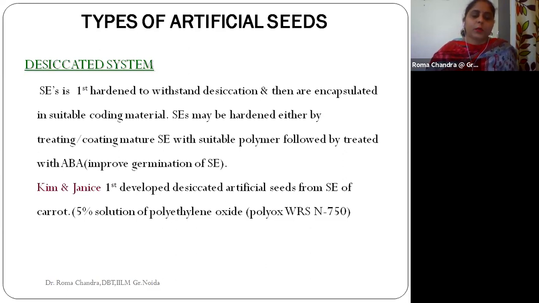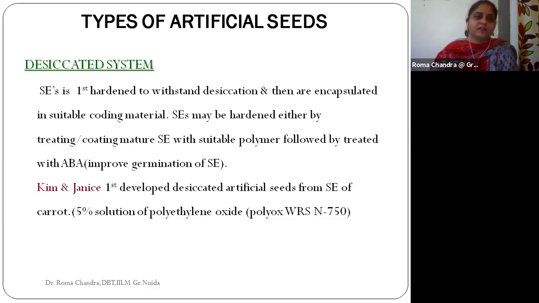In the case of desiccated artificial seeds, the first one was developed by Kim and Janis from the somatic embryo of carrot. They used a hardening agent, and the coating was done with polyethylene oxide.